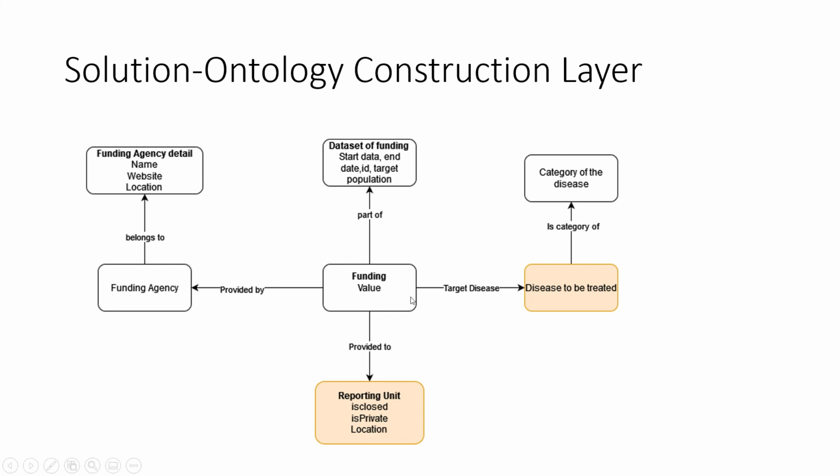And also this funding value will also capture which target disease it is going to affect, and what is the category of this disease. And also it will be part of the data set of funding, and it might be provided to a state, it might be provided to a hospital. So this reporting unit captures that value.